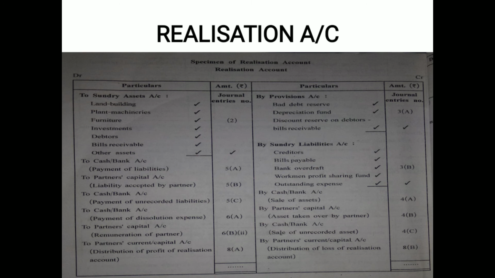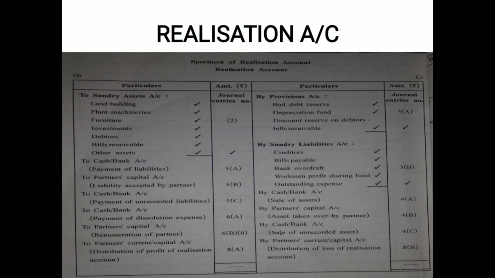Okay? Fine. The next journal entry is about when assets are taken over by a partner, and the journal entry says respective partner's capital account debit to realization account. So in the journal entry, partner's capital account has been debited.